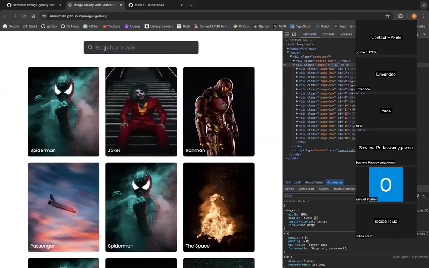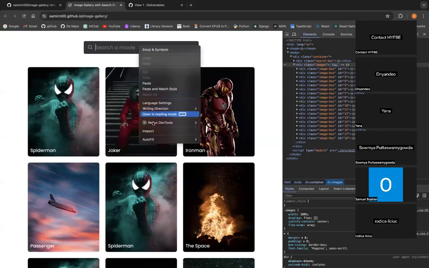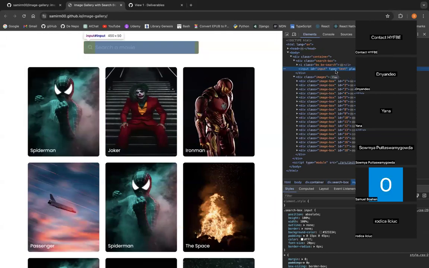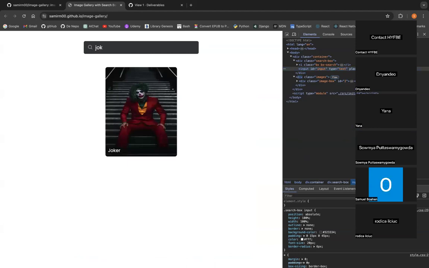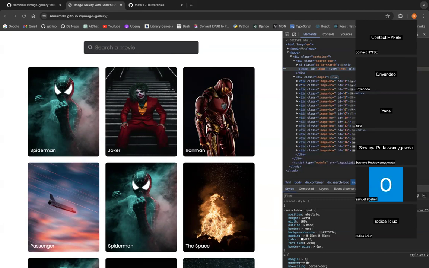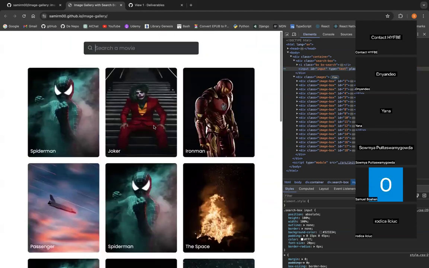Now, the second functionality, I will have an input and I can inspect it if I want to here, and input type will be text. And here I have a placeholder which will be search a movie. Now notice what's happening here when I type like GO, if there are 2 characters, nothing happens. But if it's more than 2 characters, then it will start filtering. So if I say Joker like that, it will only keep my movie. And if I remove everything from the input, it will re-add all my posters as you can see.